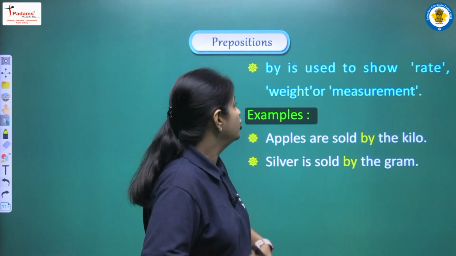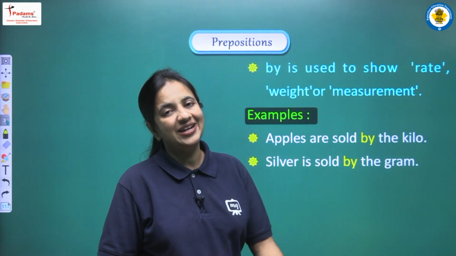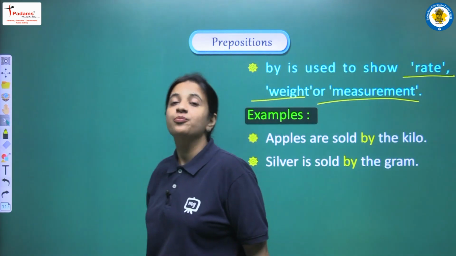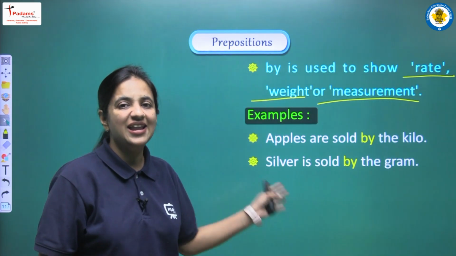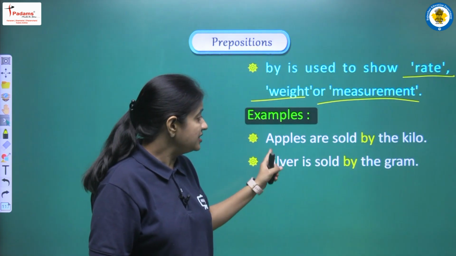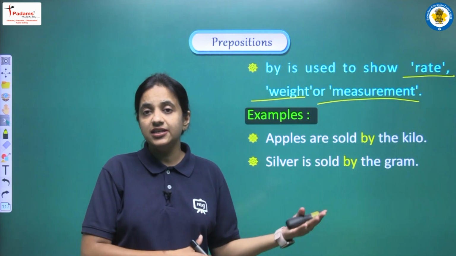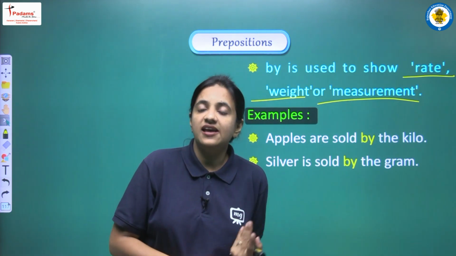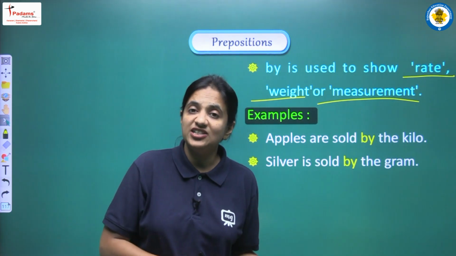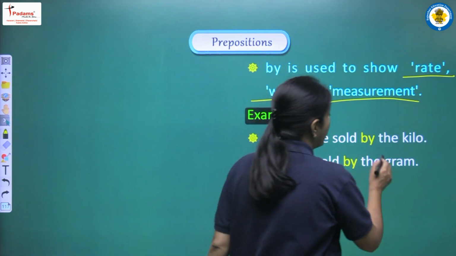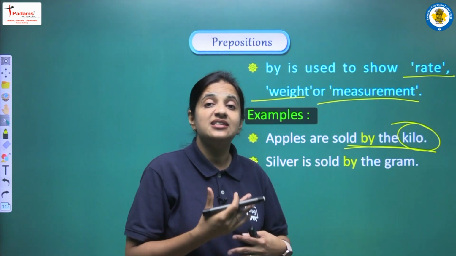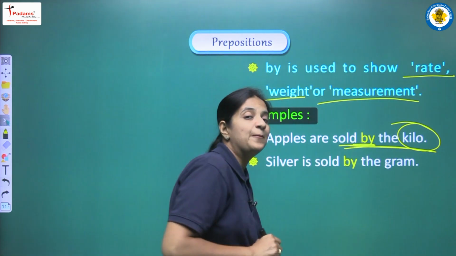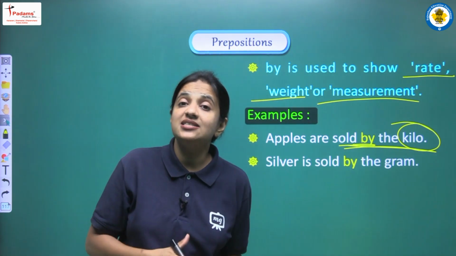Yes. Next is another use of by. By is used to show rate, weight or measurement. So whenever we are talking about the rate of something, the weight of something, or any kind of measurement, then we have to use by. Let's see the examples. The first one is, apples are sold by the kilo. What is kilo? Kilo is the measurement unit. We are saying in which measurement unit the apples are sold. So we are saying that they are sold by the kilo. So the kilo is the measurement unit that is used to sell the apples. Alright, so this is the reason we are using by here, because we are trying to show the measurement.